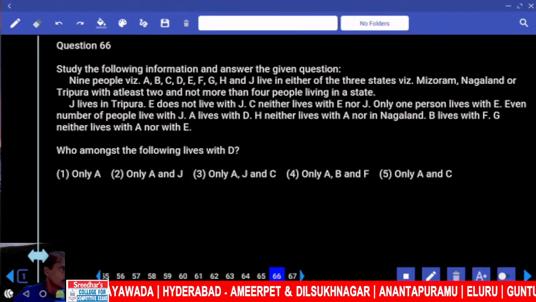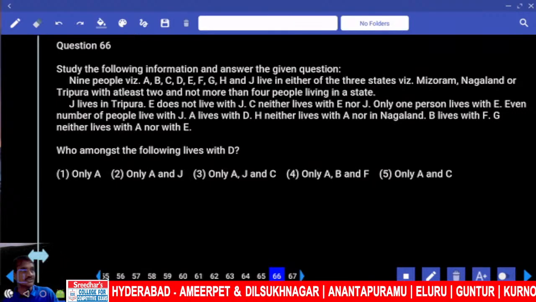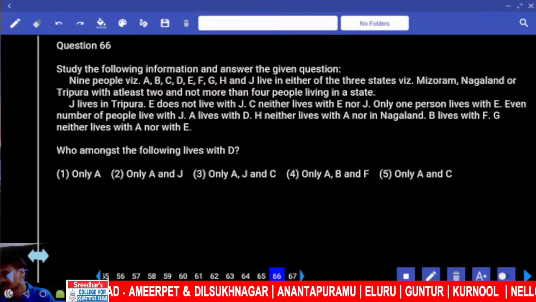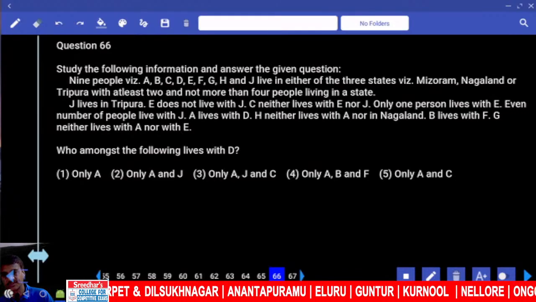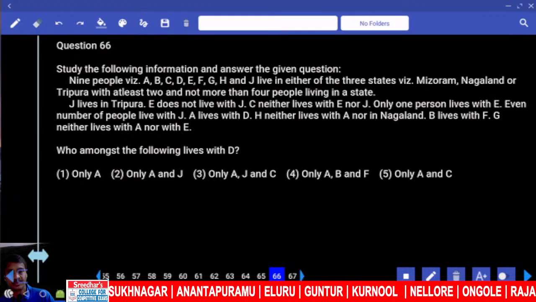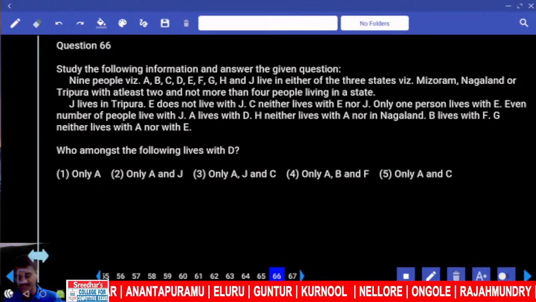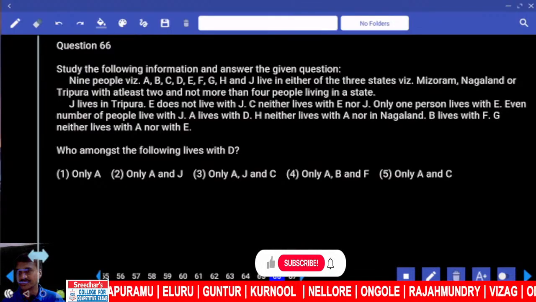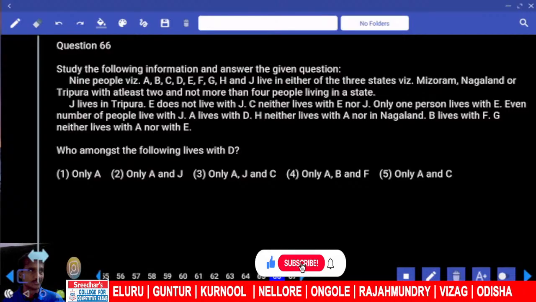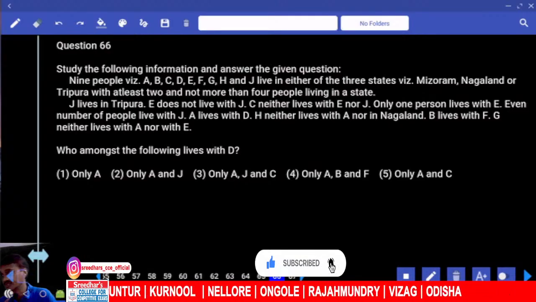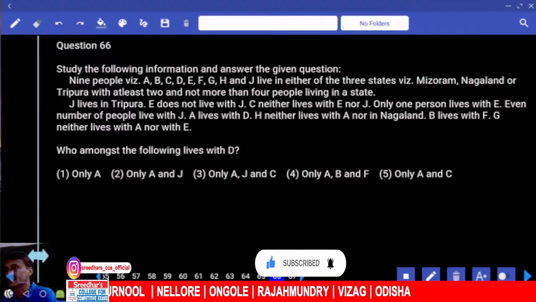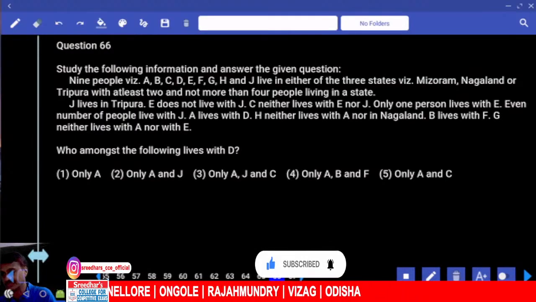IBPS PO Prelim paper number 65, question number 66 onwards. Now here, in question 66, there are 9 people and they live in one of 3 states. That means more than one person belongs to each state. Hence it comes under common parameter, isn't it?